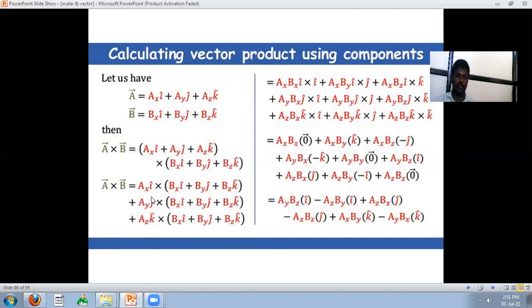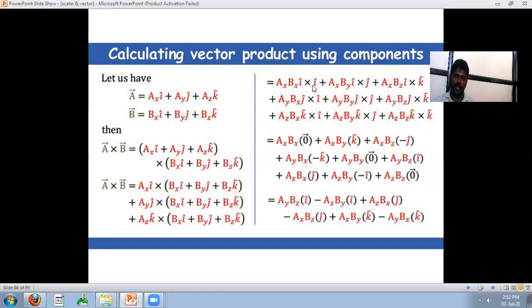Then each term is multiplied with each term on the other side: Ax Bx i cap cross i cap, plus Ax By i cap cross j cap, plus Ax Bz i cap cross k cap, plus Ay Bx j cap cross i cap, plus Ay By j cap cross j cap, plus Ay Bz j cap cross k cap, plus Az Bx k cap cross i cap, plus Az By k cap cross j cap, plus Az Bz k cap cross k cap.